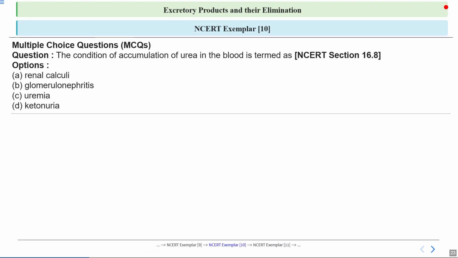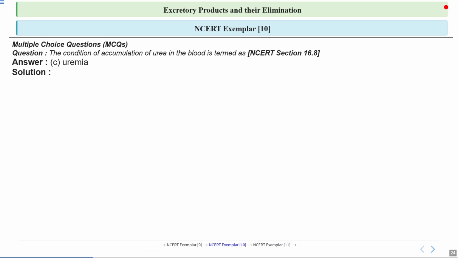Now this is question number 10 of the MCQ, and the question is: the condition of accumulation of urea in the blood is termed as. So they are talking about a certain medical condition related to excretion. Let's see the correct answer. The accumulation of urea in the blood is termed as uremia.